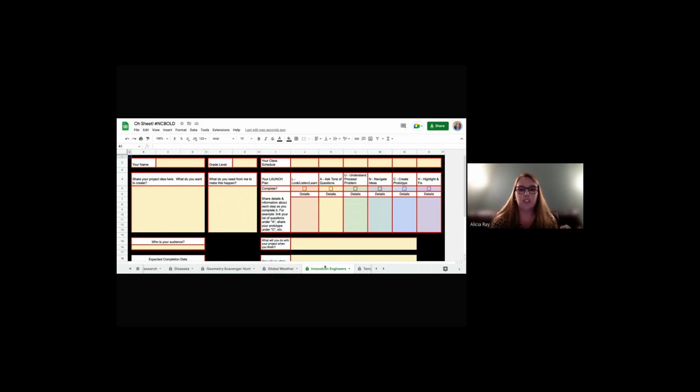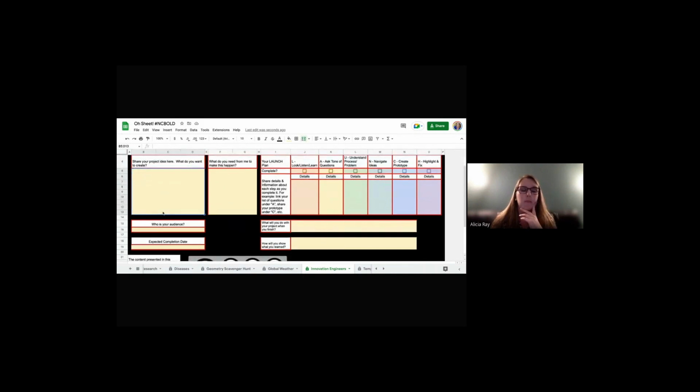So each of my students gets this sheet in the same workbook. So yes, I have one workbook that is AIG Innovation Engineers, and then there's what we would think of as a tab, but it's actually a sheet along the bottom with each student's name. And so instead of it saying global weather, geometry, scavenger hunt, and so forth, it would have their first and last name. And that sheet belongs to them. They go in and they protect it so that only they and I have the editing access to it. And then they can go in and just run with it.